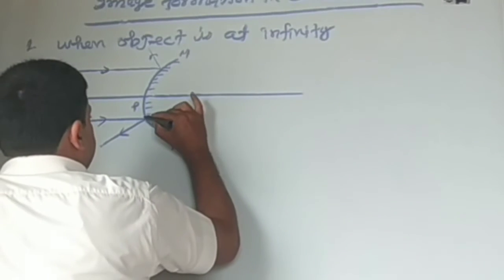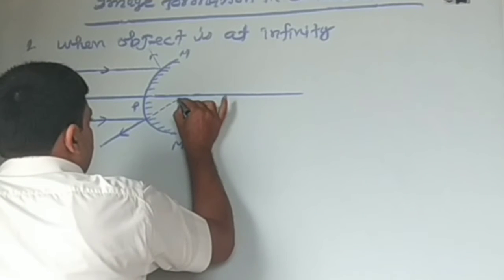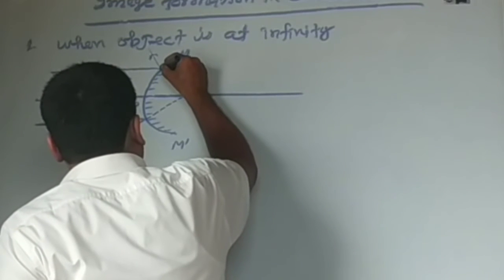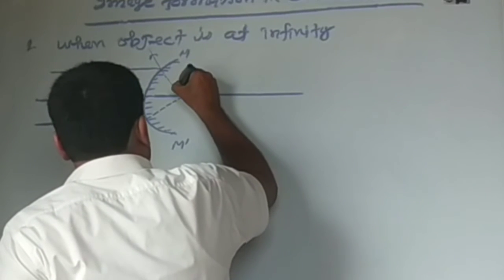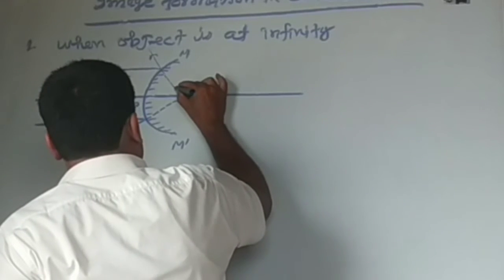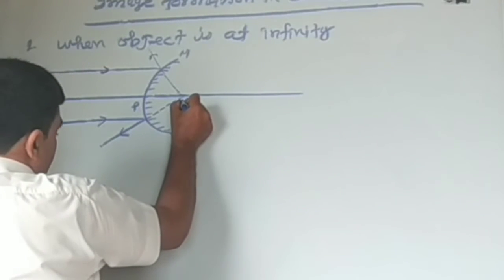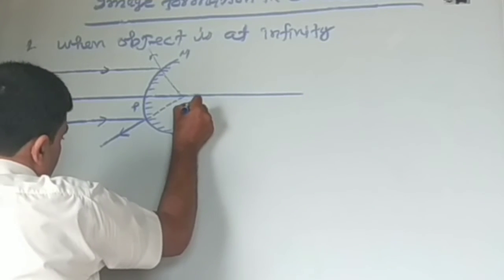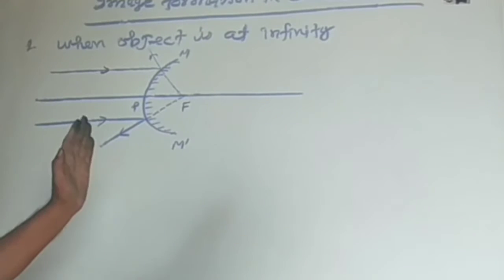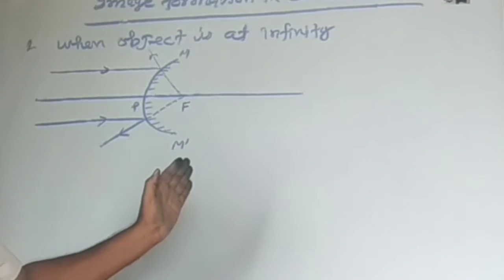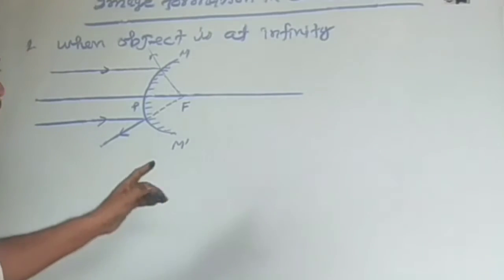When we virtually try to meet them, it is found that both reflected rays meet at a point on the principal axis.